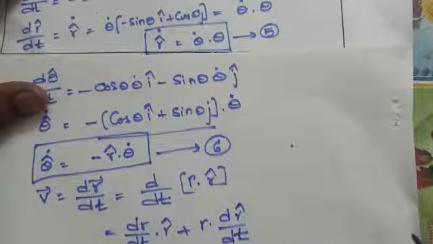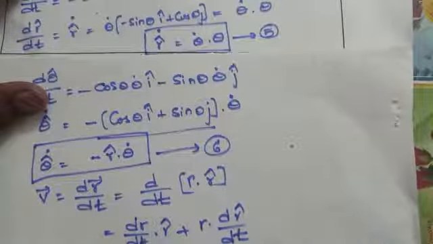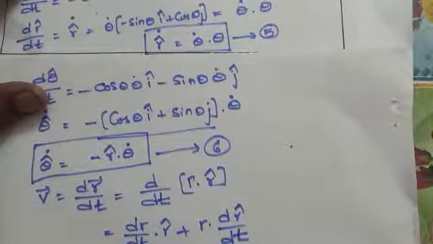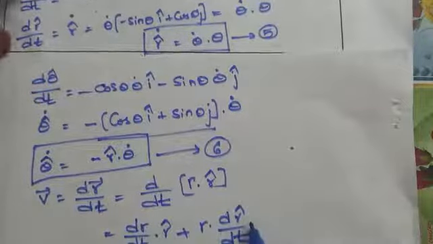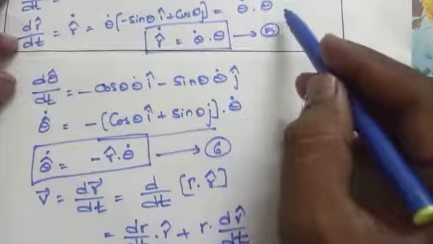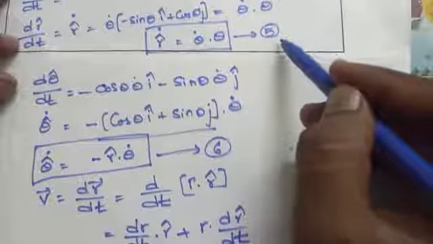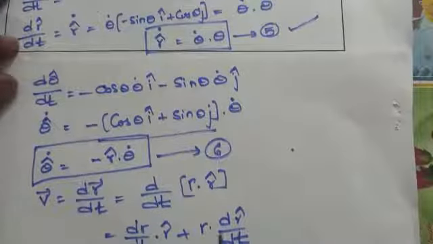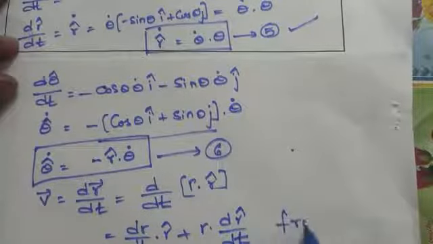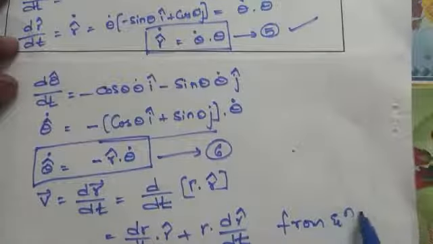Finally, this can be written as r dot r cap plus r into dr cap by dt, where dr cap by dt can be written as r into theta dot into theta cap, from equation 5.